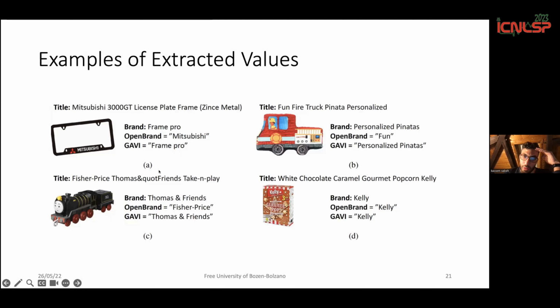Also, interestingly, we saw that our model is able to extract the value even if there is a grammatical mistake. Probably it was because it was seen during training. And when the brand is actually mentioned inside the product description, our model is as good as the extractive methods.